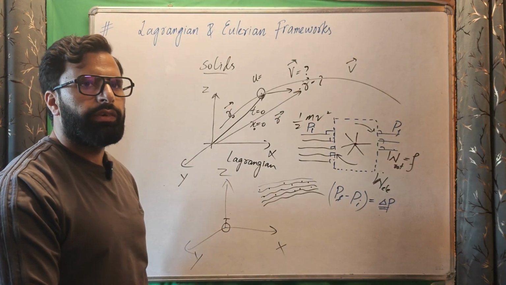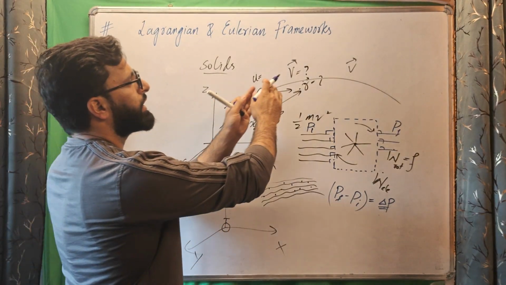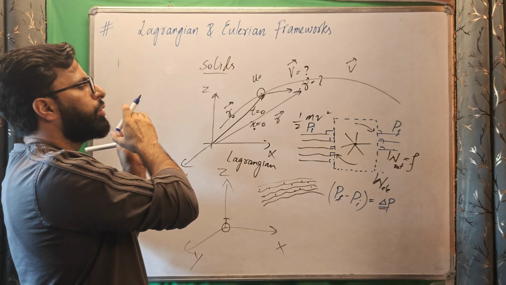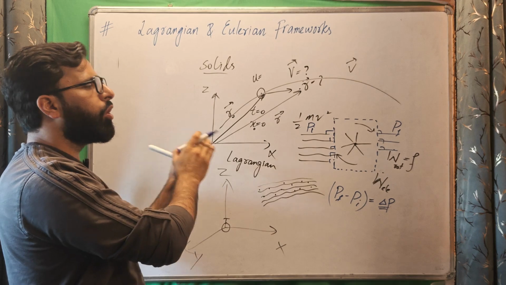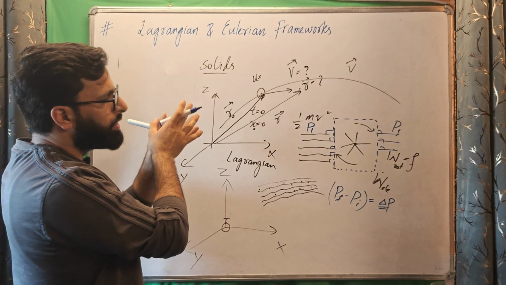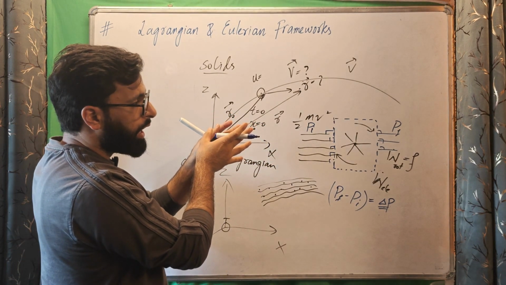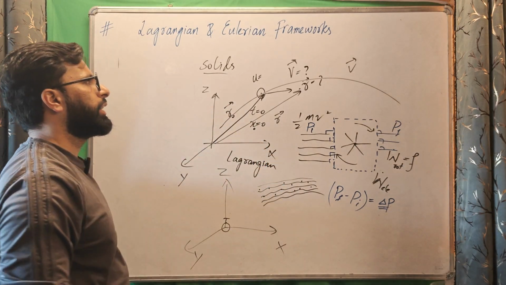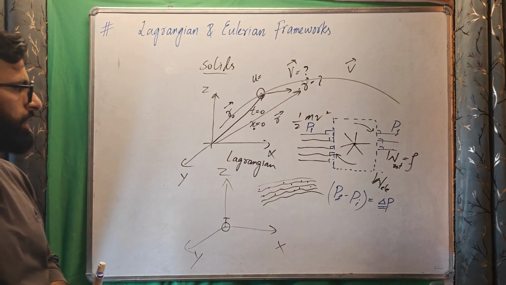So in the Eulerian framework, we do not need to track particles individually like in the Lagrangian framework. What we are interested in is the bulk motion of all the particles together, how they affect the process in bulk, not individually. This is known as the Eulerian framework. Now there's an important question.